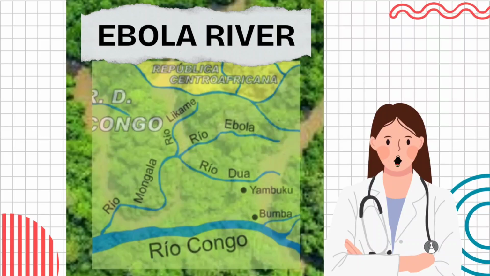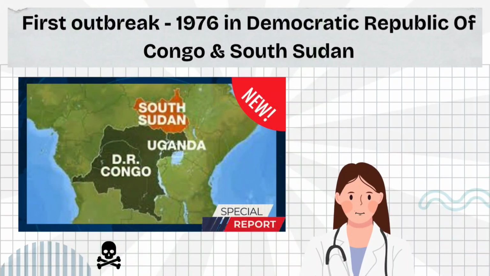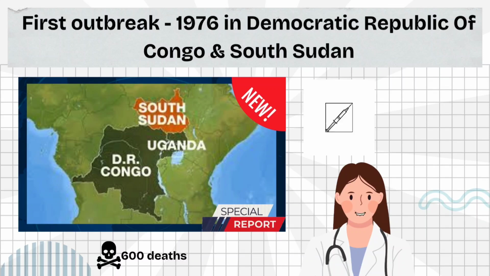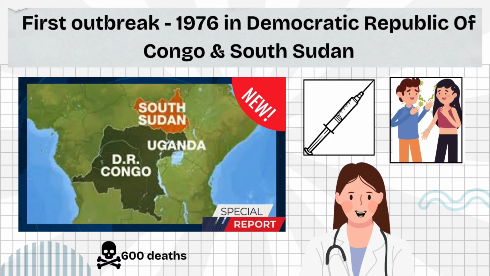Ebola virus is named after one of the rivers in Africa, the Ebola River. The first outbreak was in 1976 in the Democratic Republic of Congo and South Sudan. It involved around 600 deaths. This happened due to the use of unsterilized needles in a hospital, and close contact and poor hygiene may also have contributed to human-to-human spread.